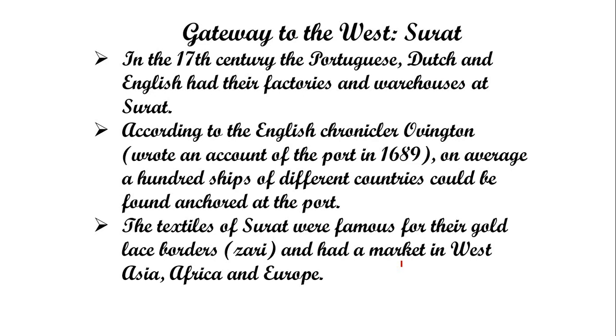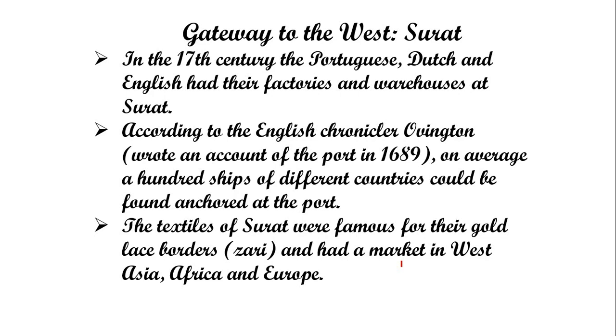According to the English chronicler Ovington, who wrote an account of the port, on average 100 ships of different countries could be found anchored at the port. This point shows how busy a seaport Surat was. They say that around 100 ships of different countries could be found, so it shows that it was a very busy port at that time.